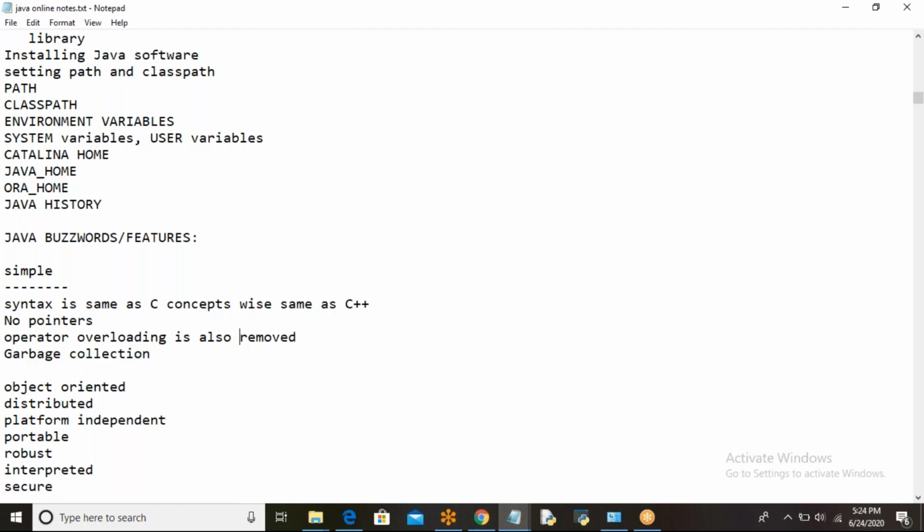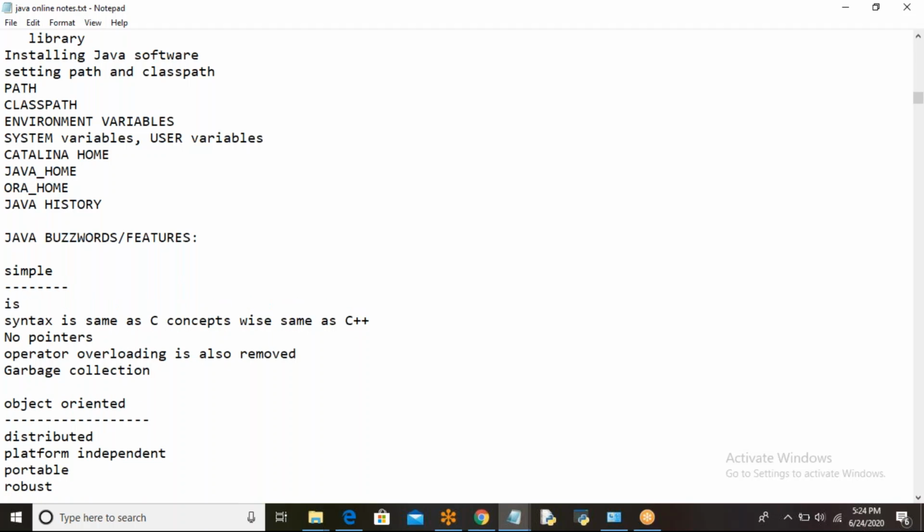The GC method will go and search in the memory for unused, unreferenced, or abandoned objects. Whenever it sees an unused or unreferenced object, it automatically releases the memory. That is the task of the JVM, not the programmer. These are all the things that make Java a simple programming language, and also easy to learn and understand.